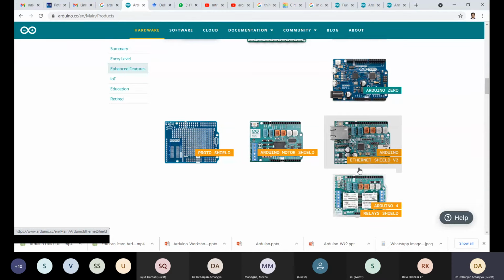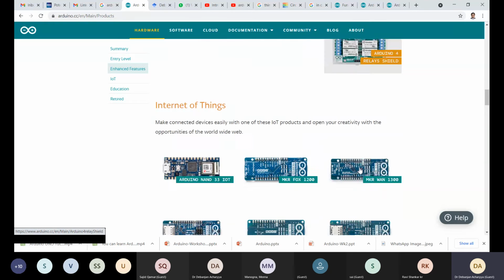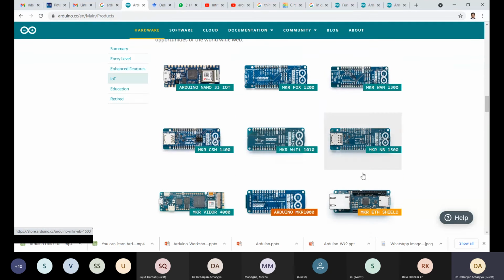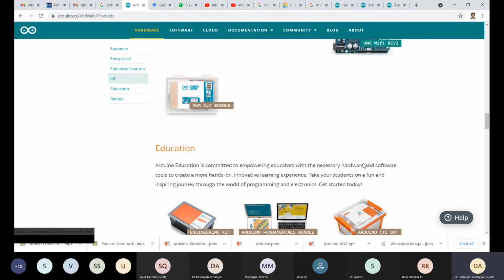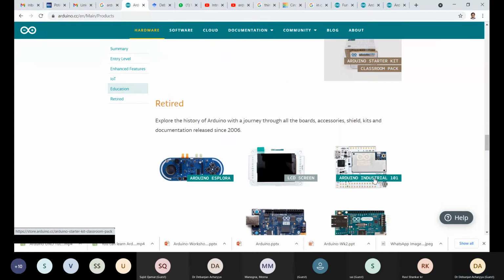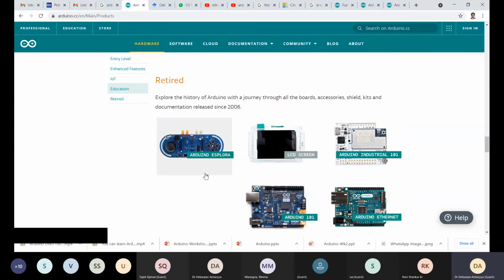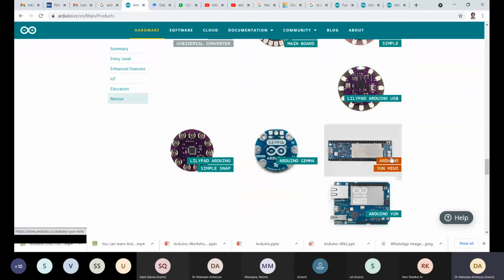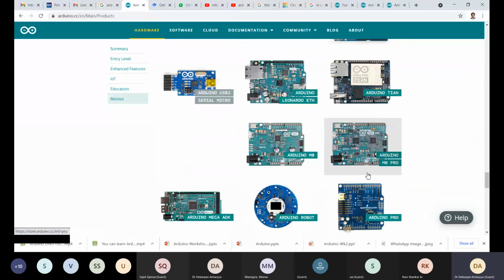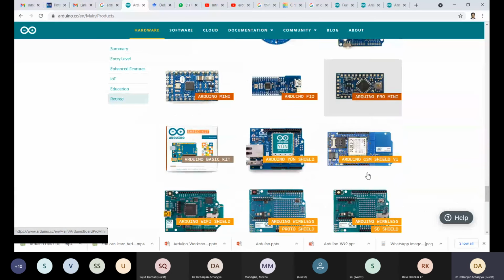That means you need a board with a LoRa transmitter. Simply that is called a SIP. So this is particularly for Internet of Things applications. There are several boards. Similarly, this is the educational part, so you can buy it. This is a kit, and this is also a typical type of example. I mean, typical types of boards. Several options are there.